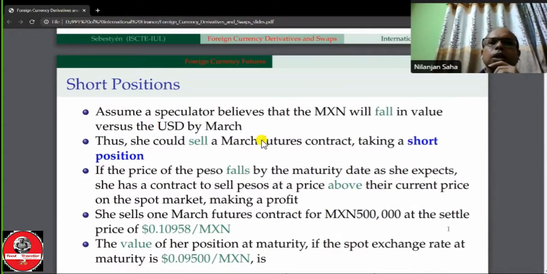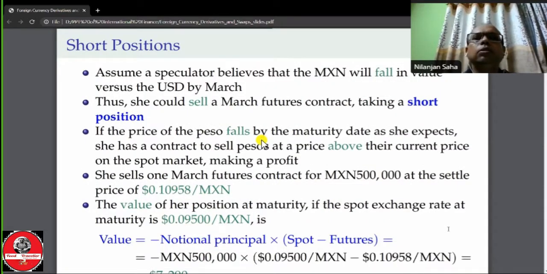What is the short position? Assume a speculator believes that the Mexican peso will fall in value versus the US dollar by March. For example, we are in February, believing that by March the Mexican peso will fall in value against the US dollar. So she could sell a March future contract, taking a short position.